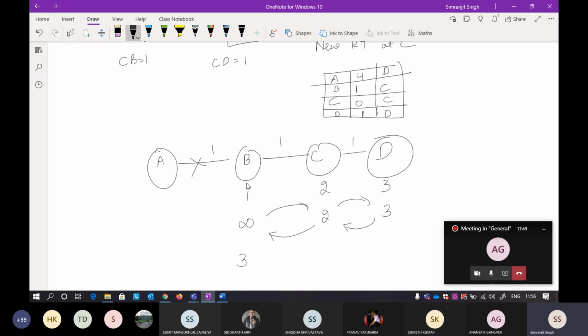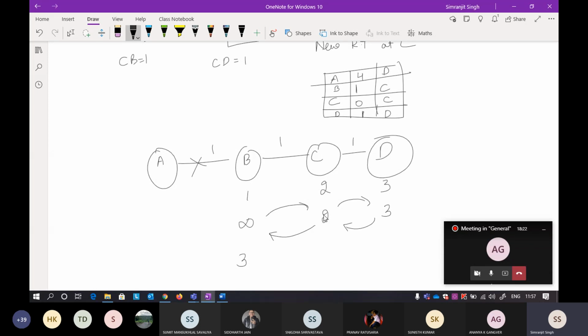So actually what it means is that B can reach A when the next hop is C. But actually this is not right, because there is no direct path between C and A. The next hop path was B. Now the next hop of B is becoming C. So it is kind of a loop here. I will show you the deadlock also, but if you see here, you will get something.